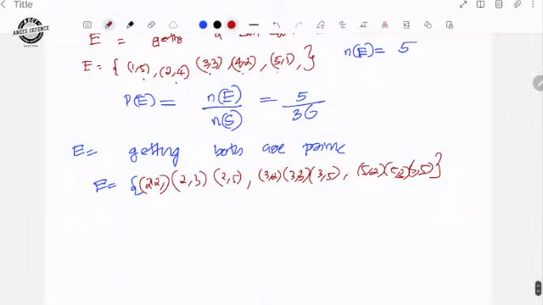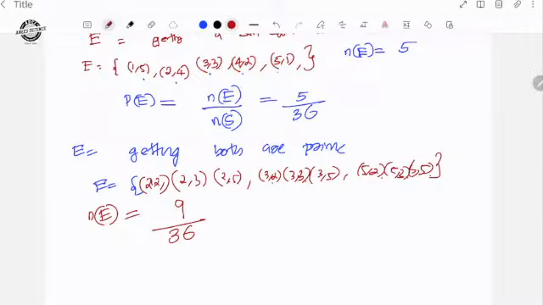So we are getting 9 favorable outcomes. The number of elements in E is 9, so the probability is 9 out of 36. 1, 2, 3, 4, 5, 6, 7, 8, 9.